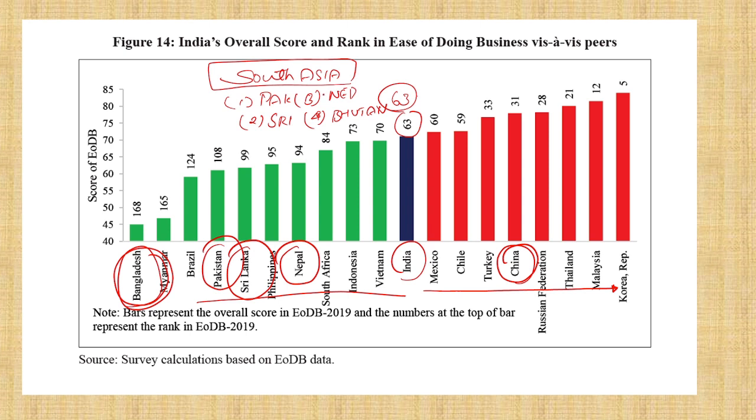So all the countries surrounding India have a lower ease of doing business ranking. This you should know, they will ask this question. Our rank is 63, but the other countries surrounding India have a lower rank than India, except for China. China is at 31st rank.